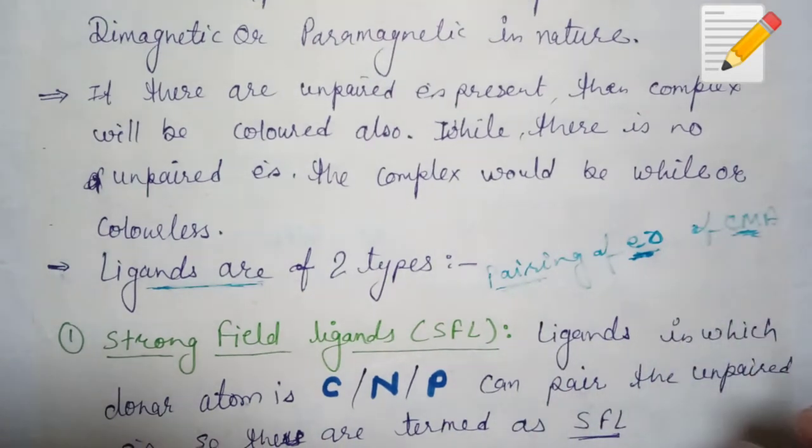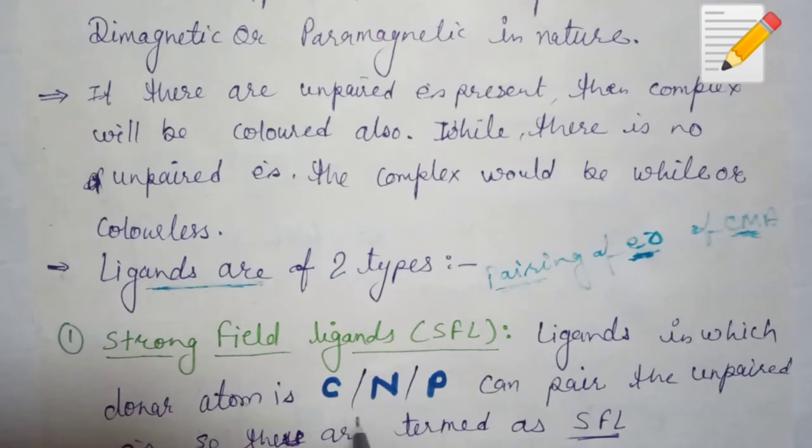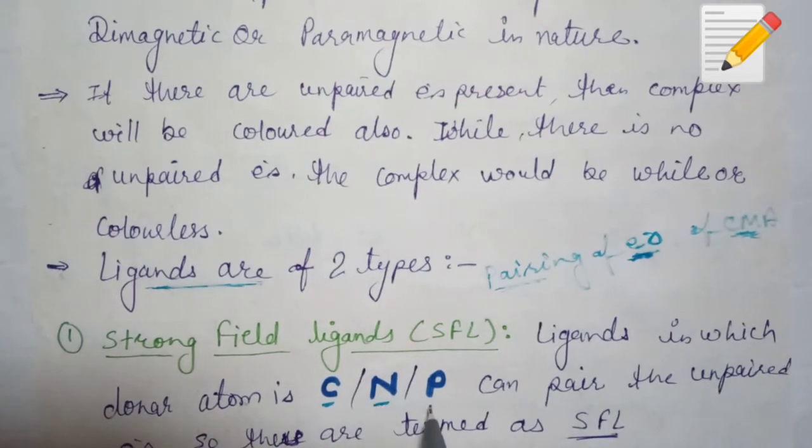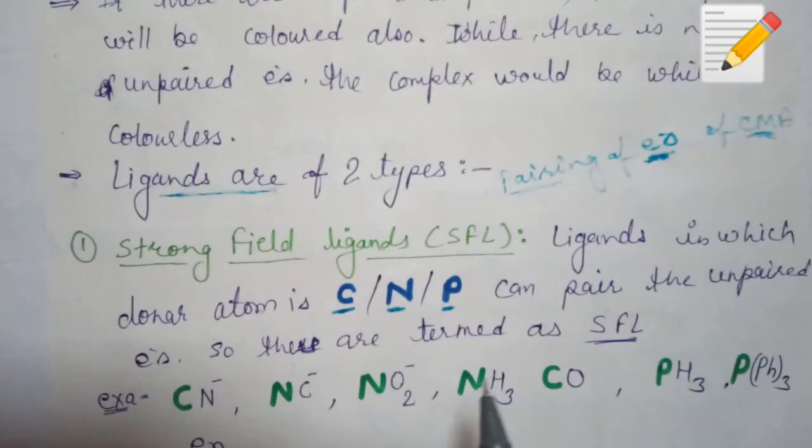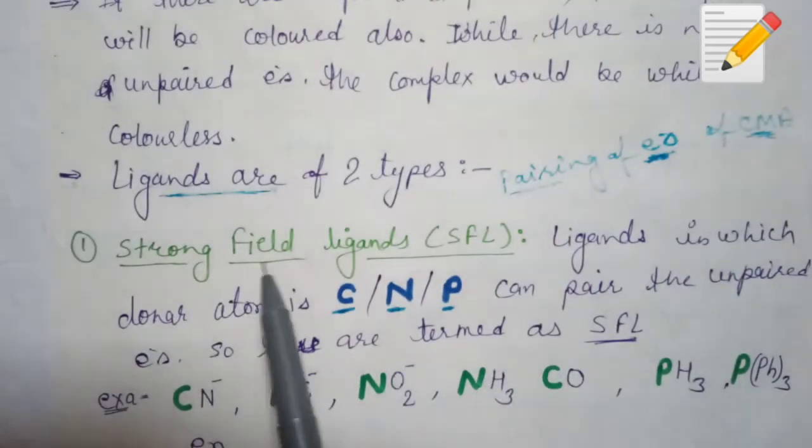Which ligand will be this type? Those in which the donor atom is C, N or P. They can pair the unpaired electrons, so these are termed as SFL, meaning strong field ligands.